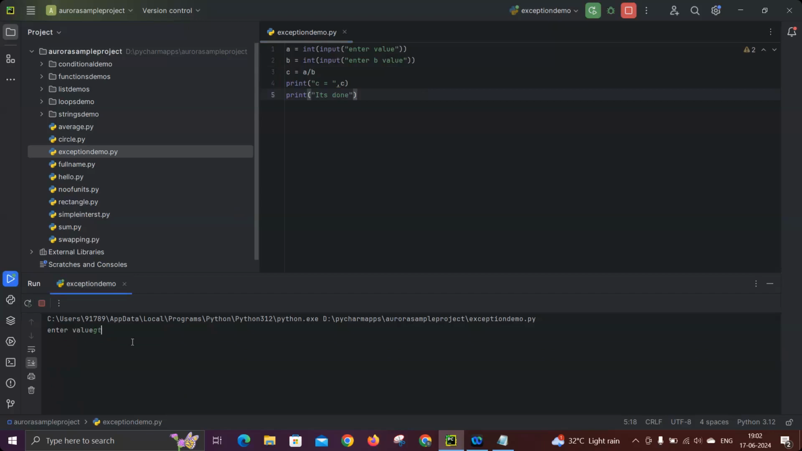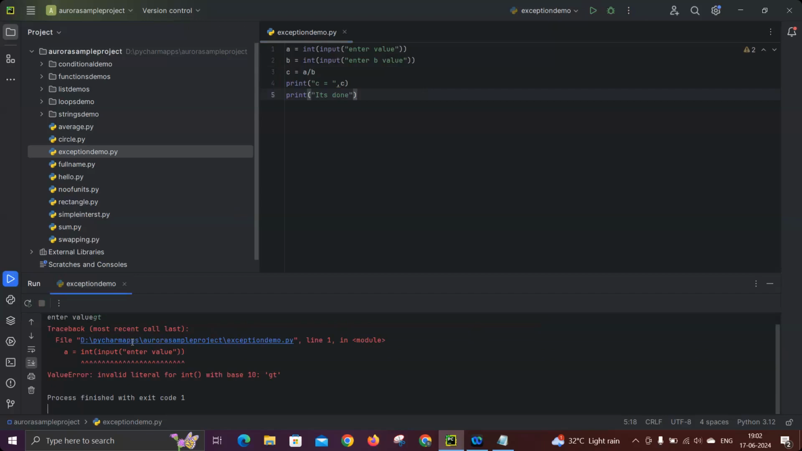It's a string, but what it is expecting is a value. So now you see what happened. Though your code is correct, though there are no errors in the program, you are now getting an error in our output. See that. What is that? Invalid literal for integer. Because here in this program, I'm expecting an integer, not a string. But the customer has given a string.